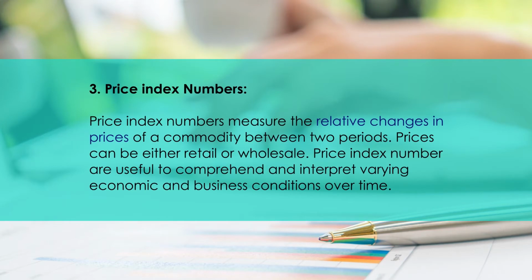There are two major types of index numbers. One is the price index number and the other is the quantity index number. A price index number measures the relative change in prices of a commodity between two periods. Prices can be either retail or wholesale. Price index numbers are useful to comprehend and interpret varying economic and business conditions over time.